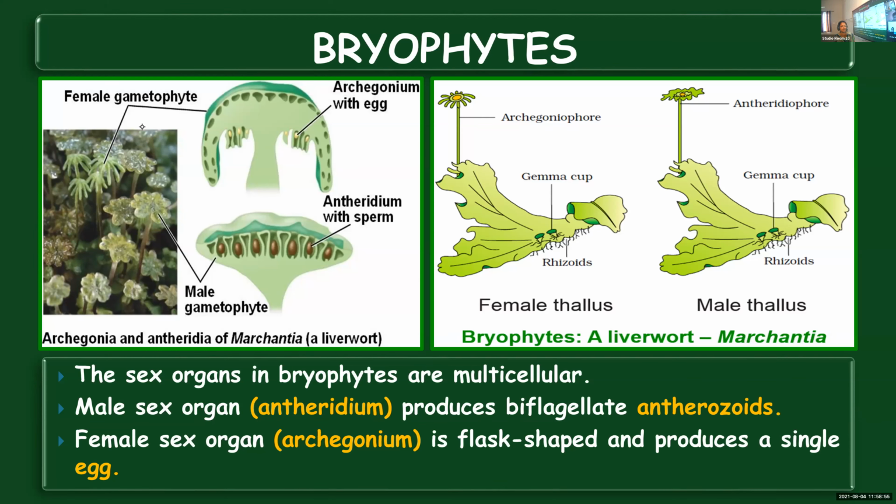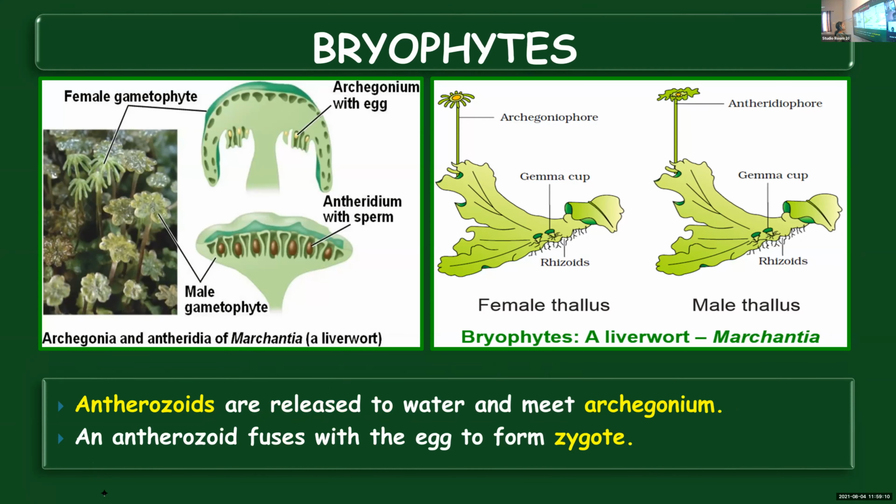Whereas the female sex organ is archegonium, it produces egg. A single archegonium will produce a single egg. And in appearance, it looks like a flask. It's a flask-shaped structure. These points we had seen last class. And antherozoids, these male gametes, once they are released into the water, they'll swim and reach the archegonium, inside which the egg is present.